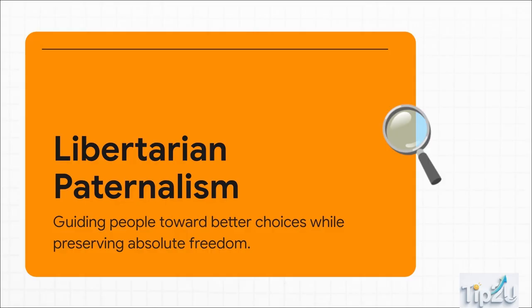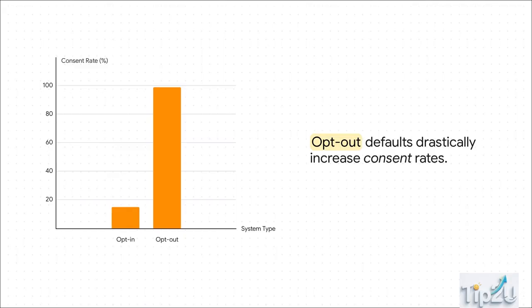The entire goal is simply to make the healthiest, most beneficial path the path of least resistance. And this brilliantly illustrates the massive power of the default option. This is what happens when a person takes no action at all. Because humans suffer from intense inertia, we almost always stick with whatever the default is. Consider the stark difference in national organ donation rates.